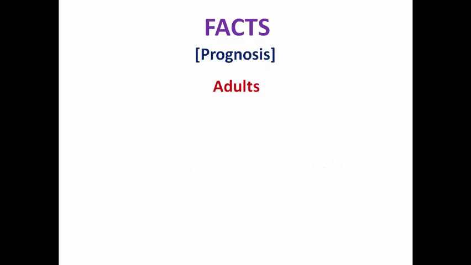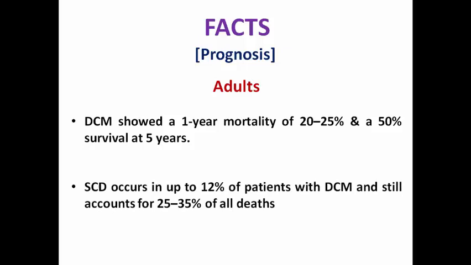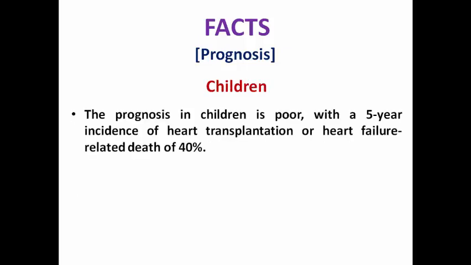Regarding its prognosis in adults, it showed 1-year mortality of 20 to 25% and 50% survival at 5 years, and sudden cardiac death may occur in up to 12% of patients with dilated cardiomyopathy and still accounts for 25 to 35% of all deaths. In children, the prognosis is poor, with a 5-year incidence of heart transplantation or heart failure related death of 40%, a higher percentage than in adults.